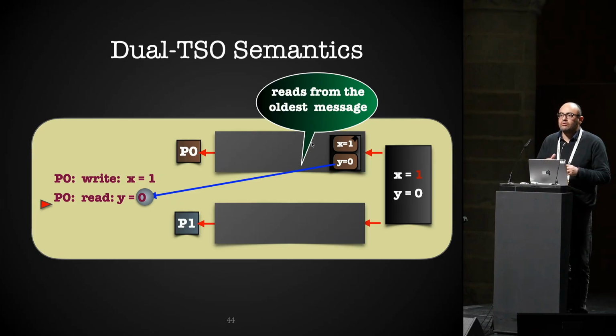If there is some own written value, then we need to read that one, as with read-own-write for classical TSO. Otherwise, we go to the oldest message in our load buffer, and here the value of y is equal to 0, which matches our read operation, and we validate it. So it's another view of classical TSO, the dual view.